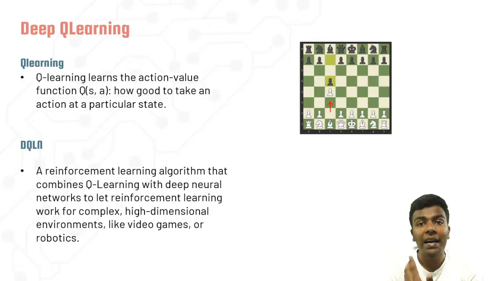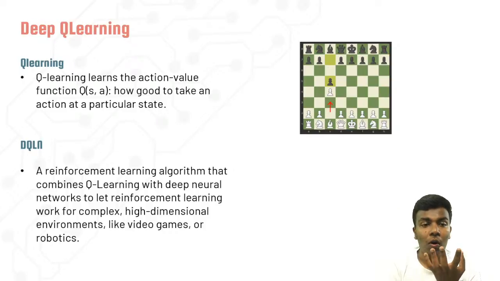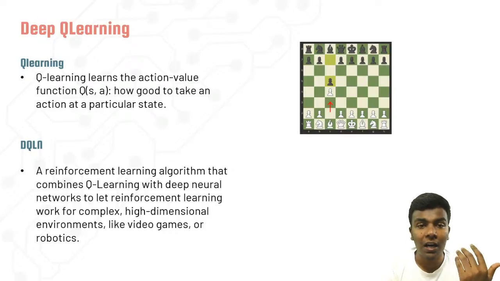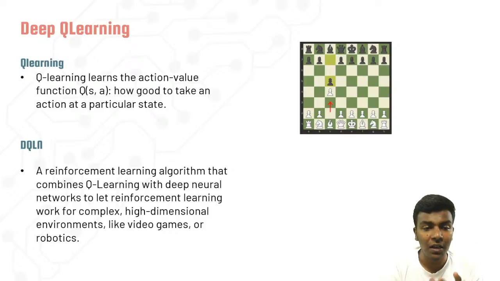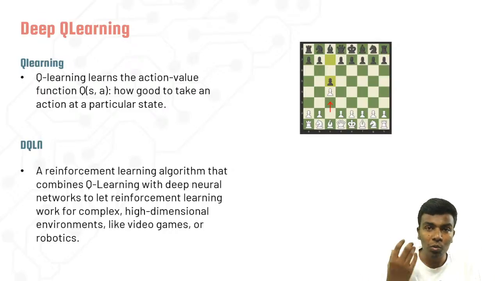It takes a decision, or an action, by observing or studying the current, particular state. Okay, so that's about Q learning. And DQLN is about deep Q learning, which is nothing but deep learning with Q learning. With the help of that, it combines Q learning with a deep neural network